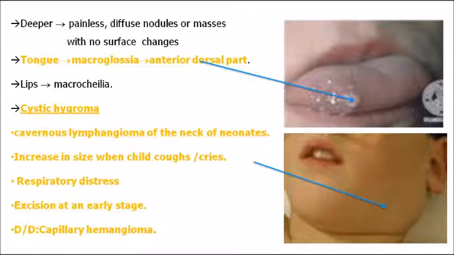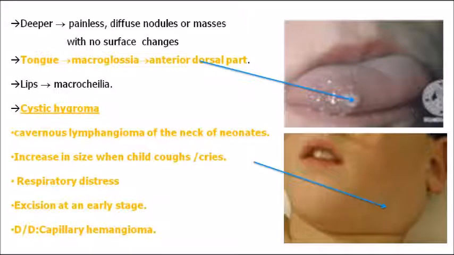Now the second picture shows a lesion which is a very important MCQ viewpoint, that is cystic hygroma. Cystic hygroma is actually a cavernous lymphangioma of the neck of neonates. In newborn children, you can see lymphangioma connected to cavernous lymphatic vessels, mainly in the neck region. This is known as cystic hygroma. What is the classical clinical picture? There will be an increase in the size of the lesion when the child coughs or cries.